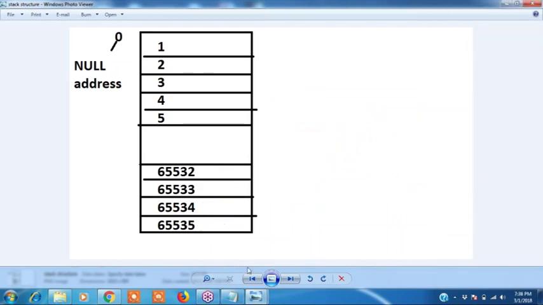Yes, sir. Clear, right? You understood, right? This is the address range. You run the diagram, right? This address range is what? 0 to 65,535. This is the address range.